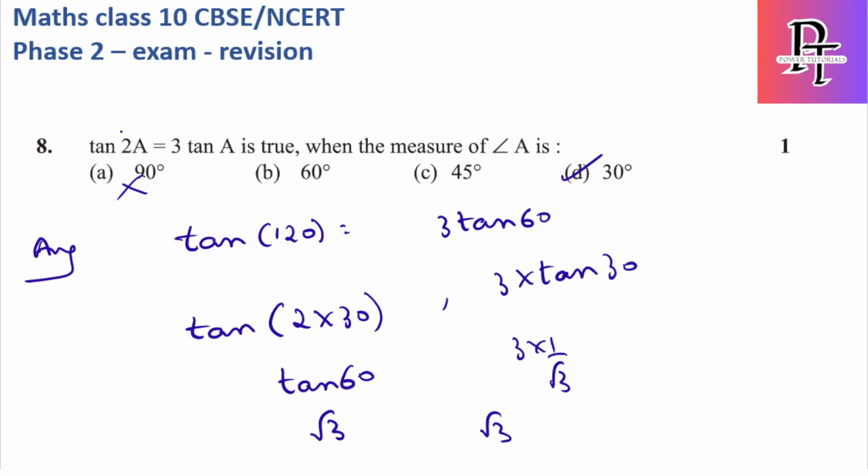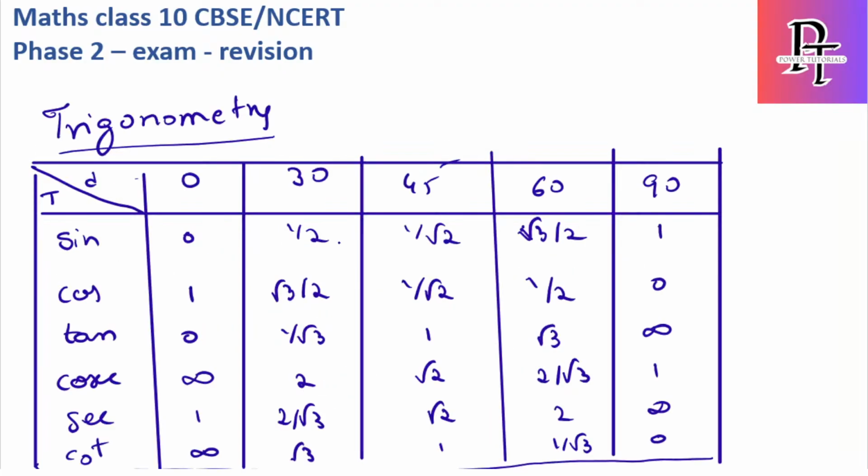Because tan of 60 is equal to 3 times the tan of 30. So that's why I'm saying this table is very important, mainly for MCQs. At the same time, they can also ask you to evaluate some values by directly giving the angle degrees. So in those questions also you can easily solve if you remember this table.